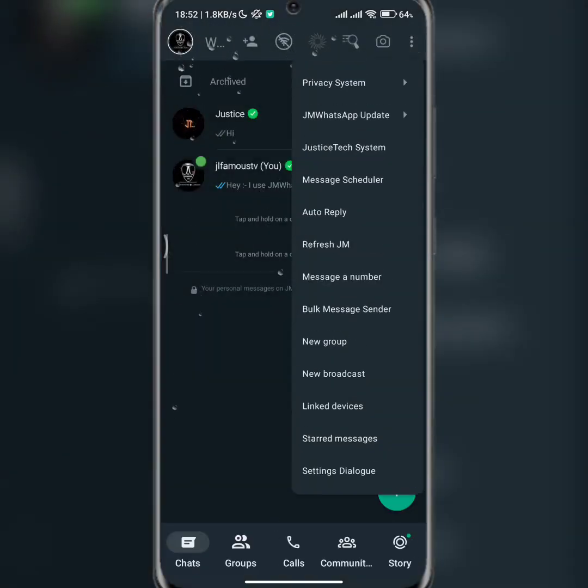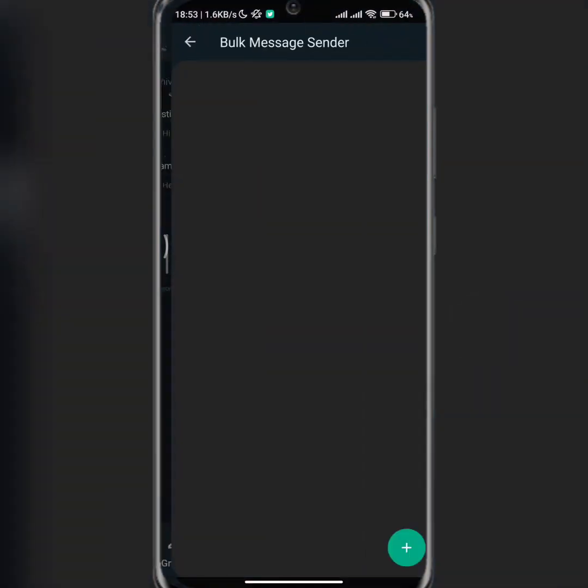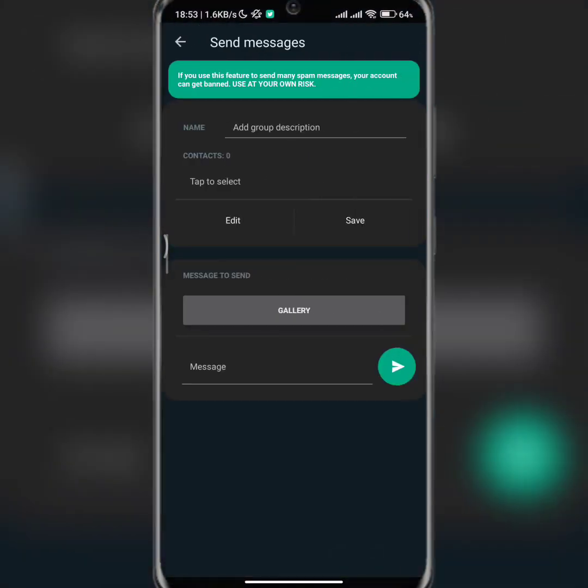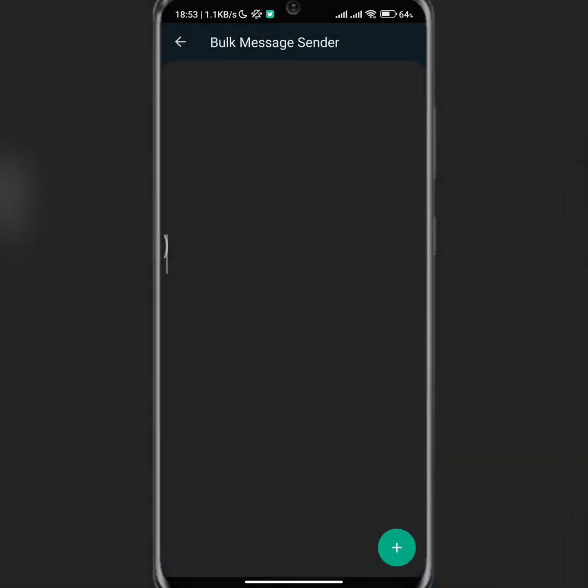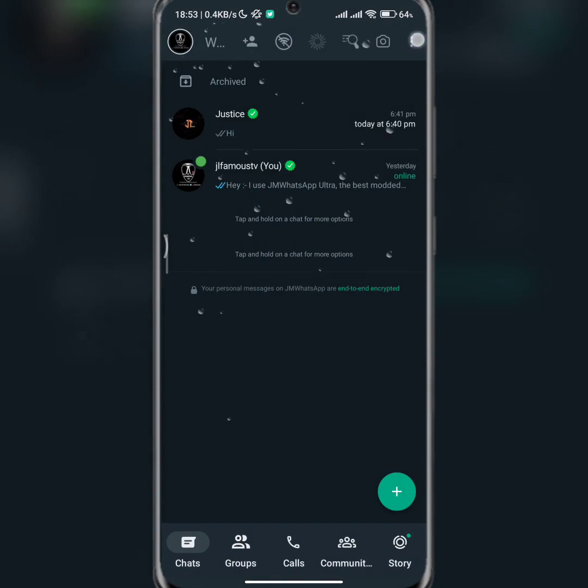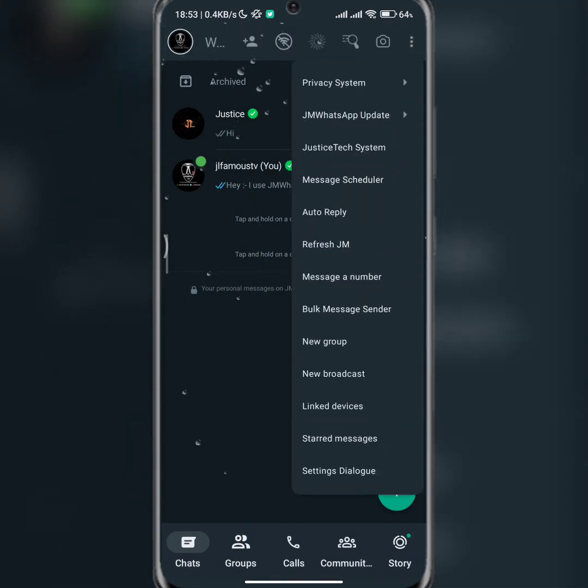Let's go to bulk message sender. From here you can send a lot of messages, but it will be at your own risk, so make sure you do everything not to get banned. You will likely not get banned with GM because of the security system.